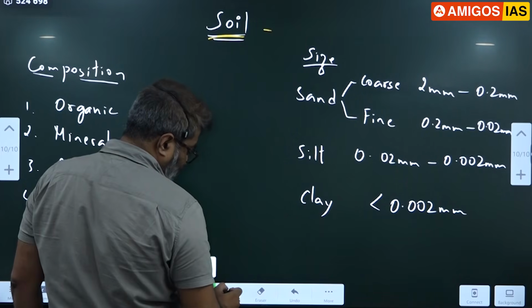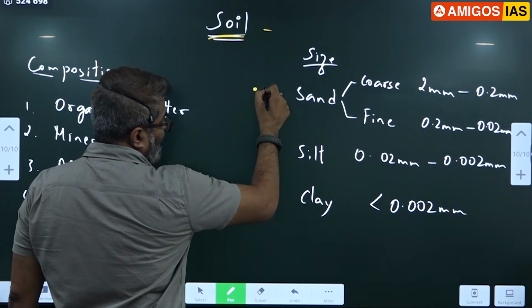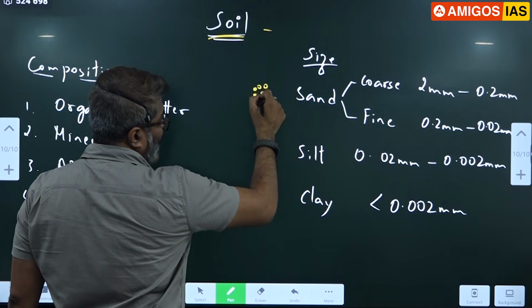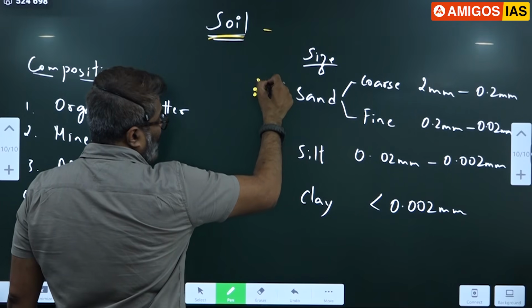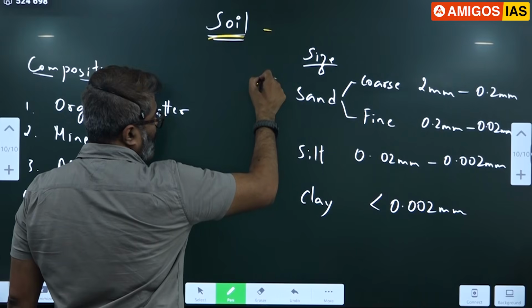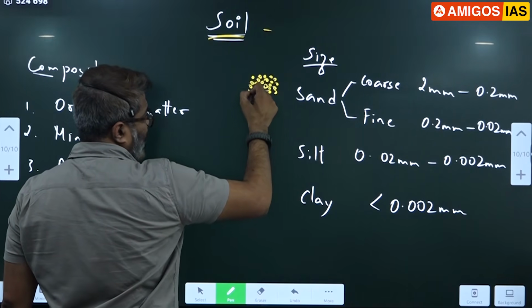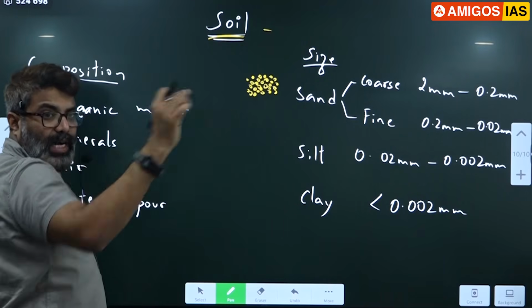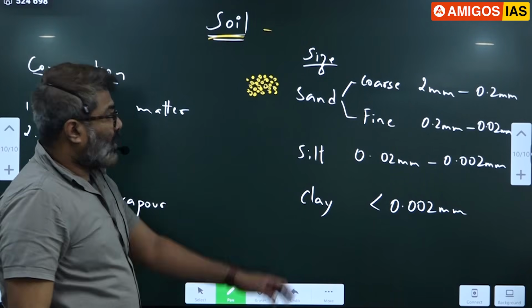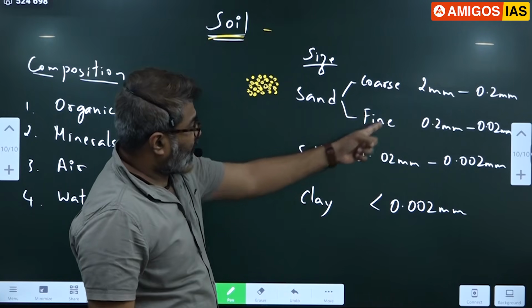That means sand grains are larger in size. All of you have seen sand, construction sand and all. In front of the buildings, where construction takes place, you can see this kind of sand particles, grains. So there are two types, coarse and fine, based on the size.